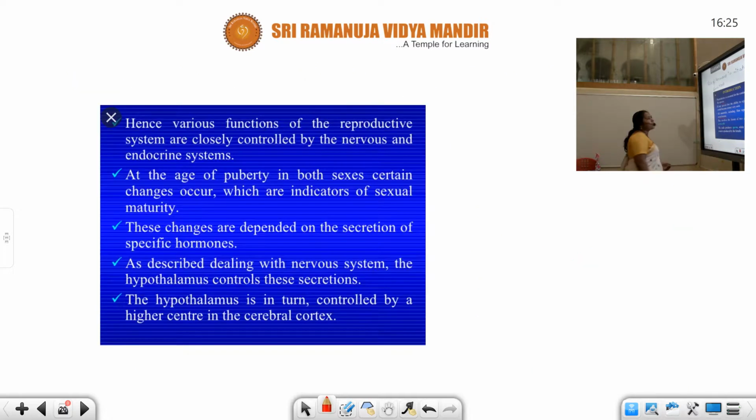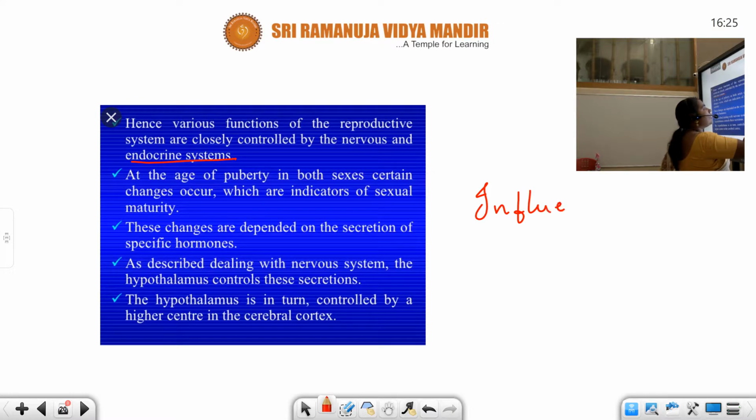Now let us go on to the next slide, students. Hence, various functions of the reproductive system are closely controlled by the endocrine system. All the different changes which take place in the reproductive parts of male and female are simply due to the influence of hormones.